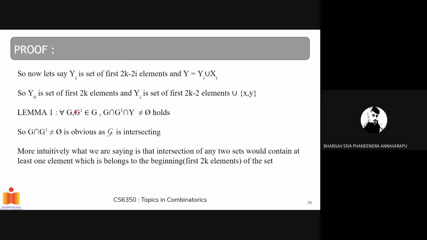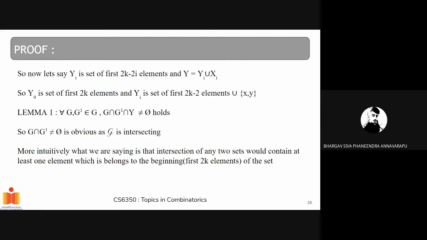So if we take any two sets G, G prime belonging to G, we have that G intersection G prime intersection Y is not equal to empty set. We can directly say that G intersection G prime is not equal to empty set is obvious, as G is an intersecting family.